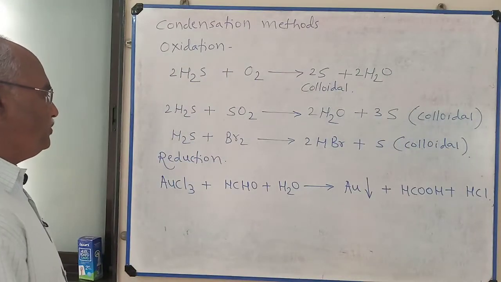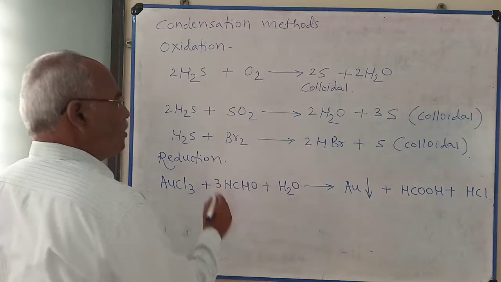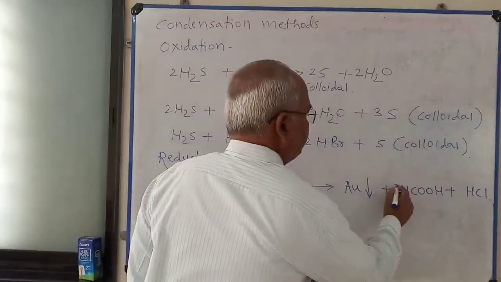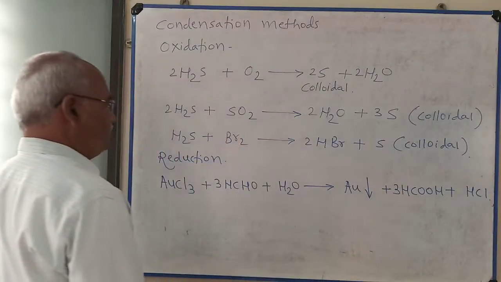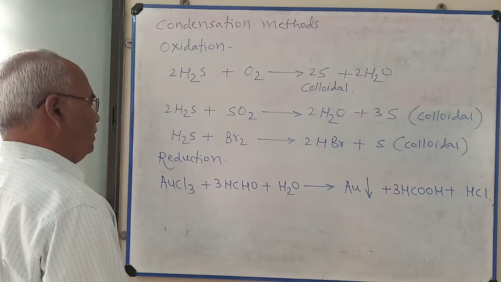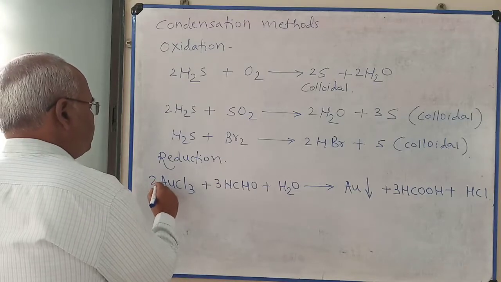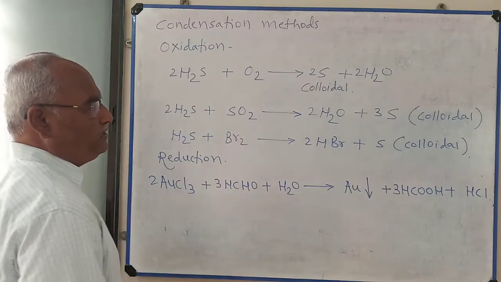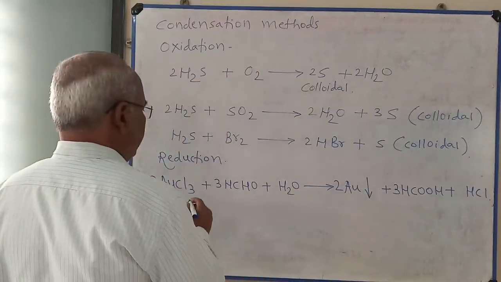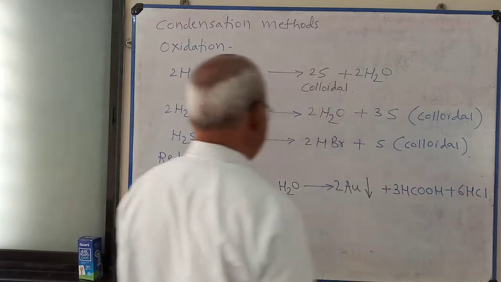Balance this equation. I take 3 times formaldehyde, therefore 3 times formic acid. Here I take twice AuCl3, therefore twice Au and 6 HCl.